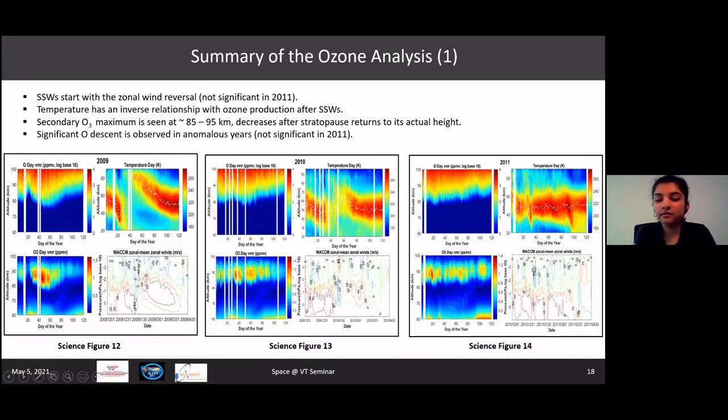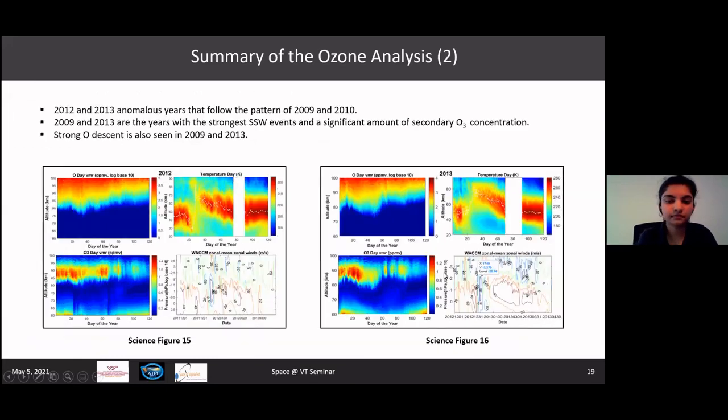In 2011, there is no wind reversal. The temperature is stable. There is no elevation in the stratopause height. The descent of atomic oxygen is not as strong. And as a result, we see that the ozone layer is much more stable without any strong changes in concentration.